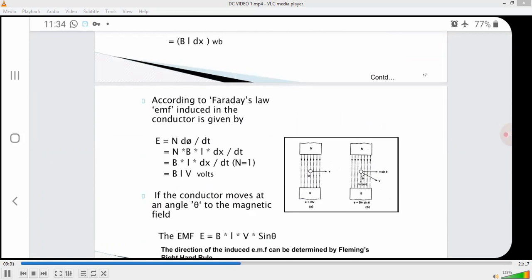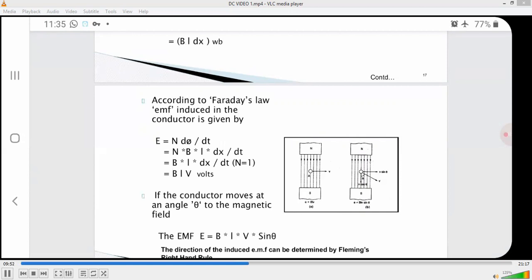Substituting d phi, we get N into B into l into dx by dt. Here N is equal to 1 as the assumption.